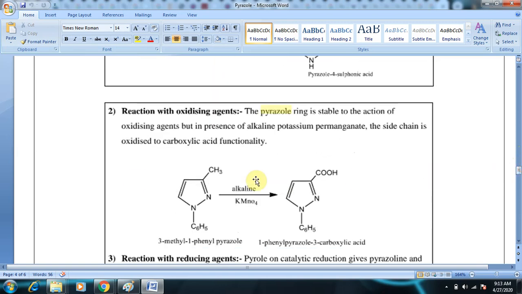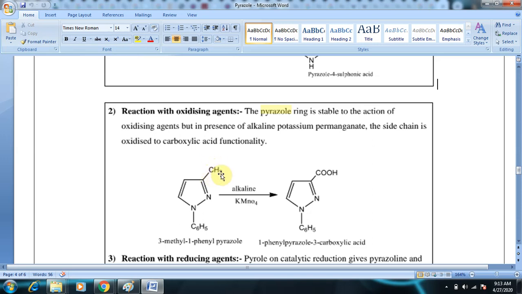And coming to the reaction with oxidizing agent like KMnO4, you know that alkaline KMnO4 is an oxidizing agent, and if there are methyl groups present on the aromatic ring, they become oxidized to generate carboxylic acids. This is a direct reaction where the methyl groups present on the aromatic ring, in the presence of alkaline KMnO4, become carboxylated.